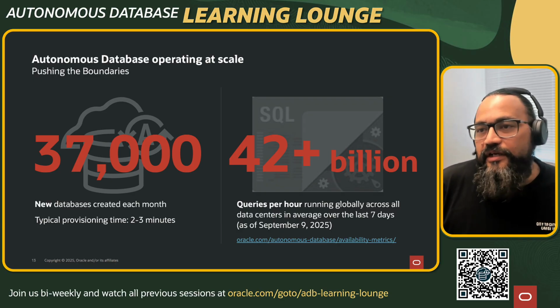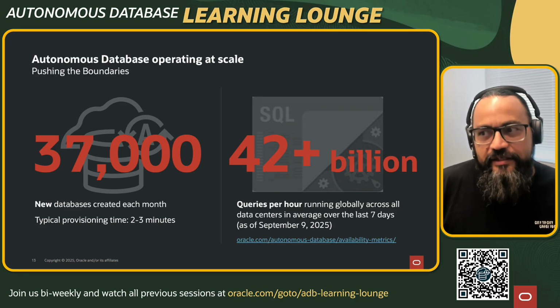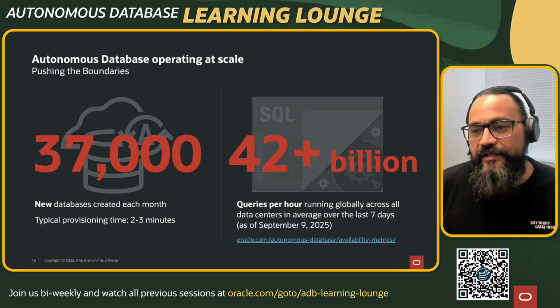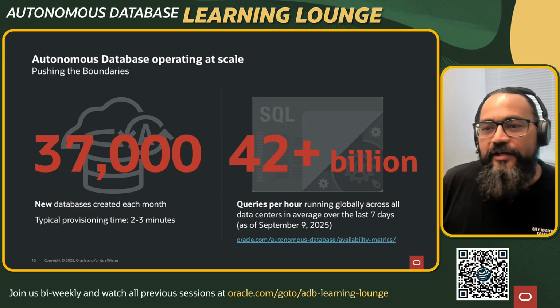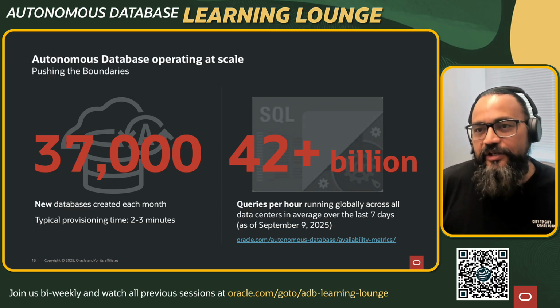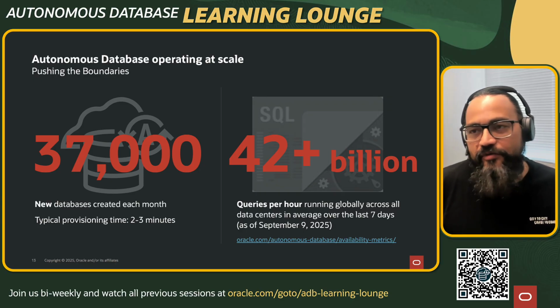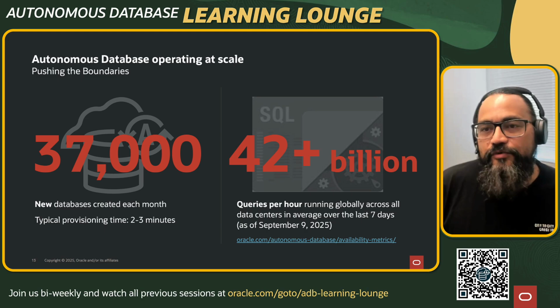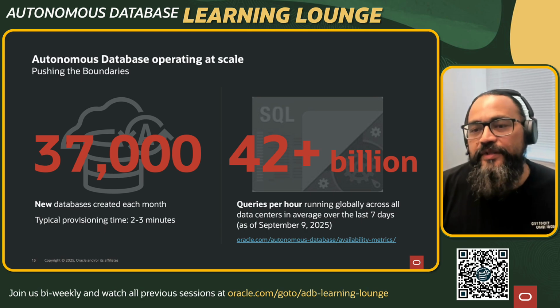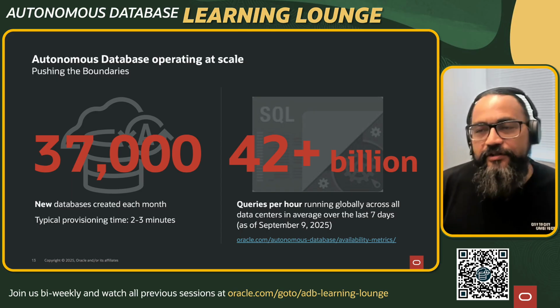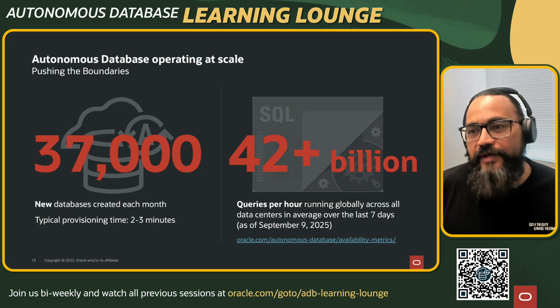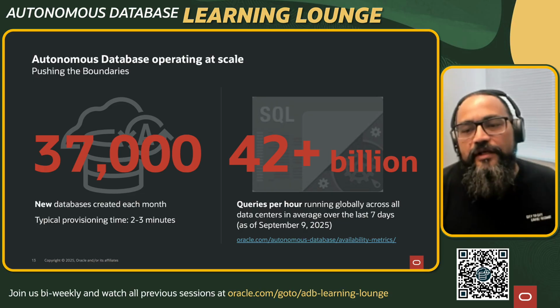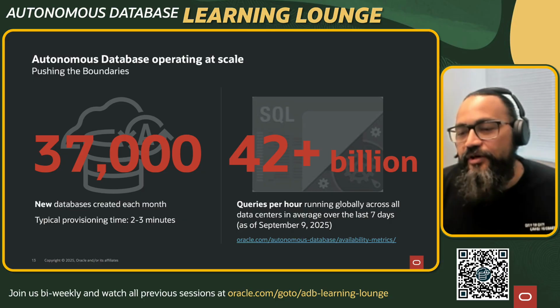And then if you see the volume of queries, this is just giving you a sense of how much work gets done in the backend. And to keep this running and humming, you cannot solve the problem just with humans. So we have a lot of automation in the backend. We are trying to leverage AI/ML to a significant extent. I'll show some examples or talk to a few of the things that are in the works or almost at the stage of going to production. But we are really pushing the boundary here, and of course the backend also needs to scale up. It's not just the features which are out there, but what happens in the backend also needs to scale up. All these metrics are available at this URL which I shared here.